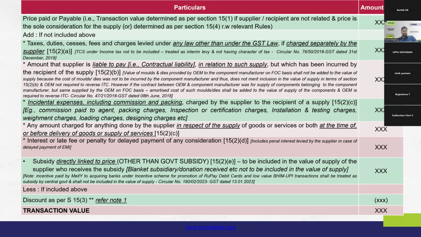Then we came to 15.2c, which was split into two components. The first component deals with the incidental expenses incurred by the supplier that are separately charged to the recipient.